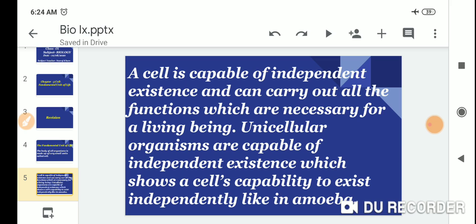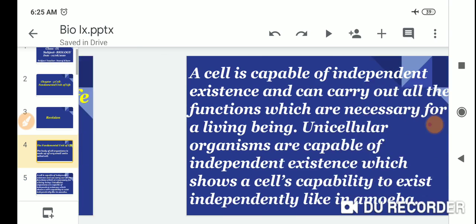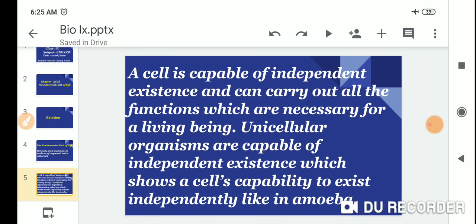Unicellular organisms are capable of independent existence, which shows a cell's capability to exist independently, like in amoeba.